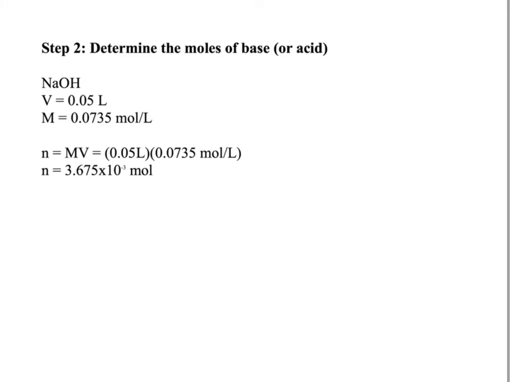So after writing out the balanced chemical equation, we are going to determine the moles of one of the chemical species. In this case, we know the volume and we know the concentration of the base, so we can determine the moles using moles is equal to concentration times volume, and we get a value for the amount, or the moles, of base.